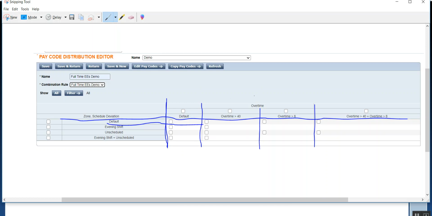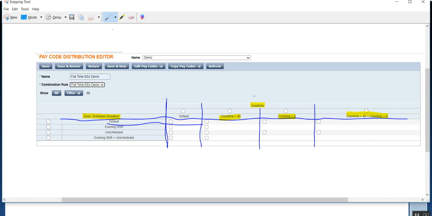On one side you see the overtime, and here you have the zones and schedule deviation, the part that I've just highlighted. All your overtime situations will be here: overtime over 40, overtime over 8, and if there is any overtime, two situations for overtime. And on this side you have all the zones. So one side is overtime, and the other side is other than overtime, which is zones, schedule deviation, and rest between shift.